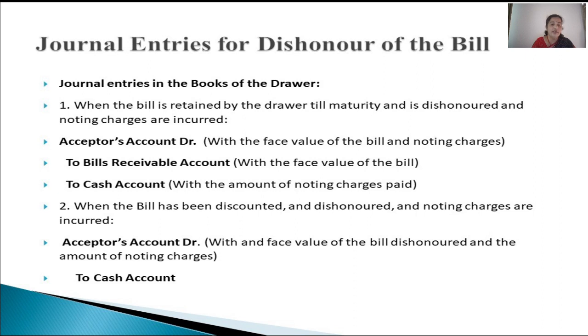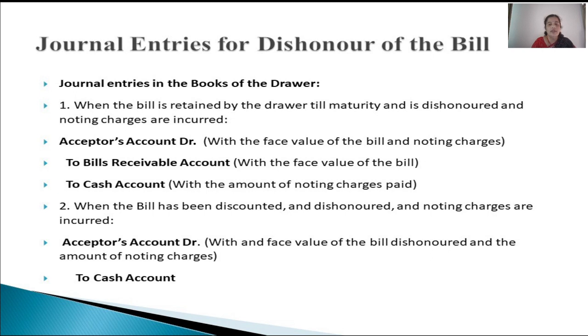Now even after the due date, if the drawee or the acceptor is not making payment, that means it is dishonored, the acceptor still continues to be our debtor. So debtor's account once again is being debited. The reason being, he continues to be our debtor, and the bill is going out because it is being presented to the acceptor for payment. Bills receivable is a real account, credit what goes out.